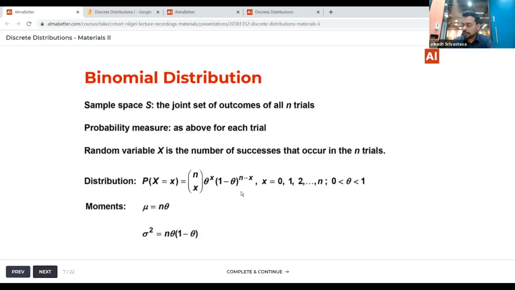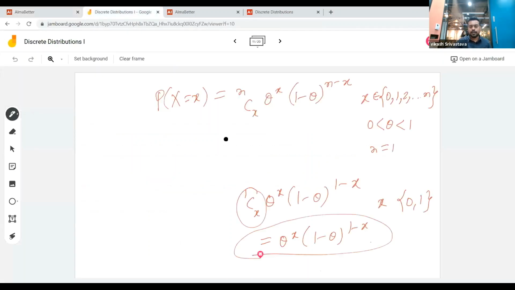Now if you plug n as 1, because in the case of a Bernoulli trial we're only doing a single trial, so if you put n here as 1, we get 1 Cx theta to the power x, 1 minus theta to the power 1 minus x. Because x can take only values 0 and 1, for both of these cases this coefficient will be 1. So this will be essentially theta to the power x, 1 minus theta to the power 1 minus x. This is the same probability distribution which we have seen for the Bernoulli distribution.